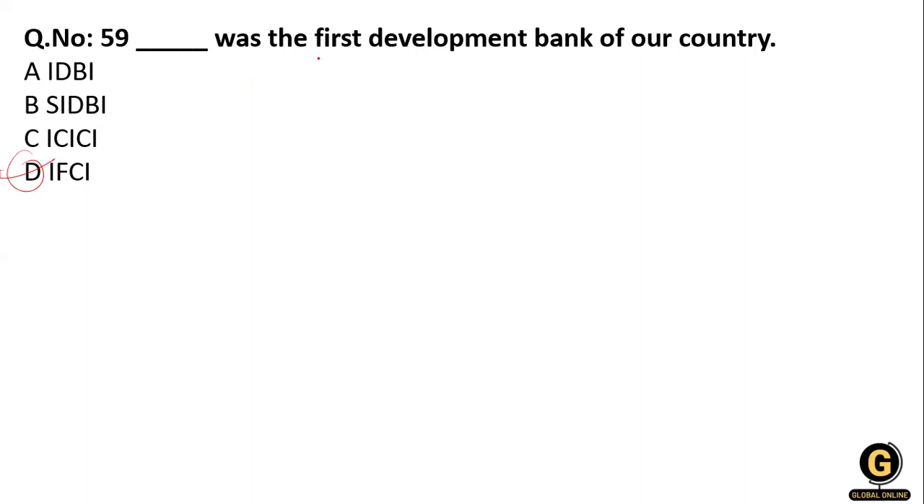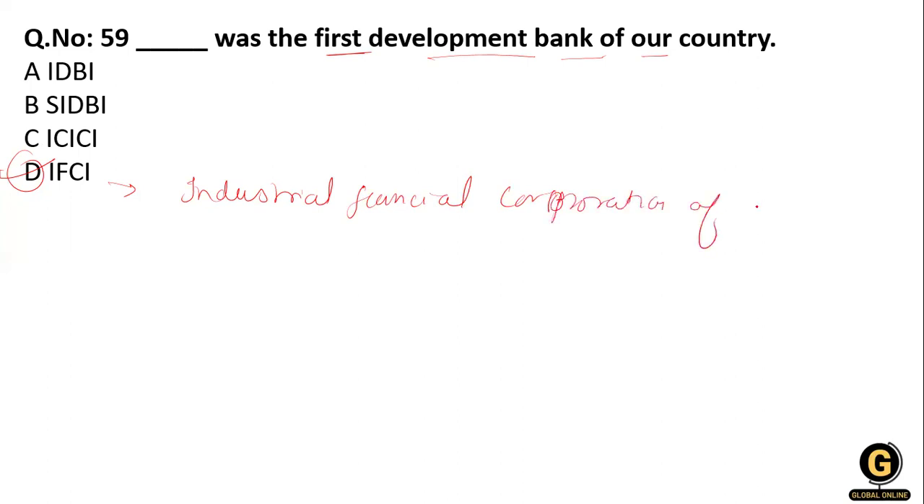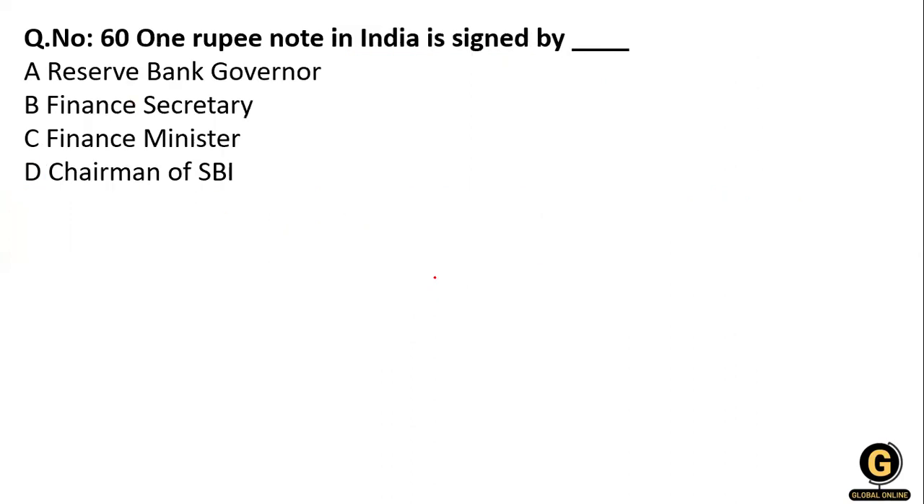IFCI was the first development bank of our country. The full form of IFCI is Industrial Financial Corporation of India. It was first developed in 1948, that's why it is the first development bank of our country. Which one? IFCI. Clear?